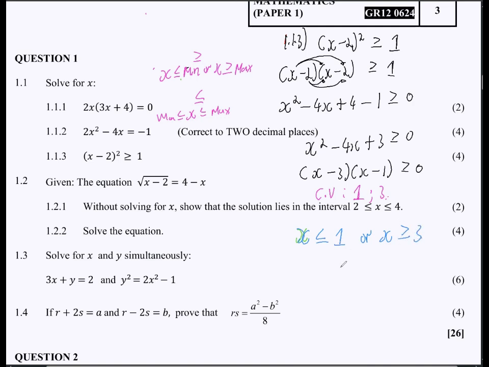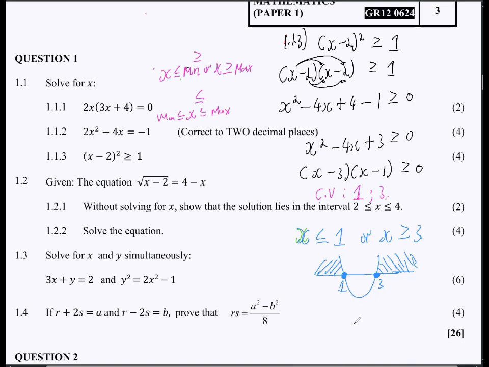And then some others prefer to just draw it like this, whereby you make this one much more visible because it's included. So this is your 1 and this is your 3. Then you shade over here and over here to indicate that the values that satisfy the equation are the values outside the critical values and also including the critical values.